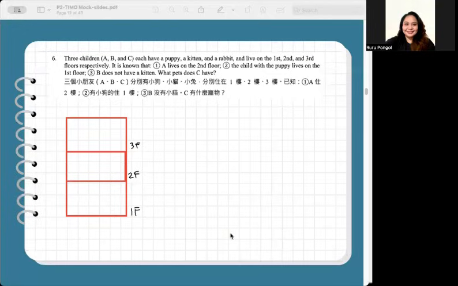Okay. Three children A, B, and C each have exactly one pet, a puppy, a kitten, or a rabbit. They live on different floors, first, second, and third floors. The question asks, what pet does C have? The given information is that A lives on the second floor. So let's put child A on the second floor. The child with the puppy lives on the first floor.